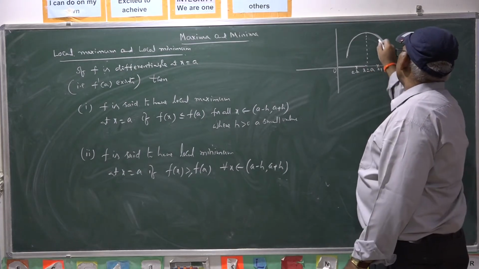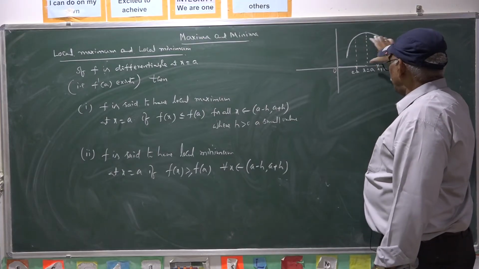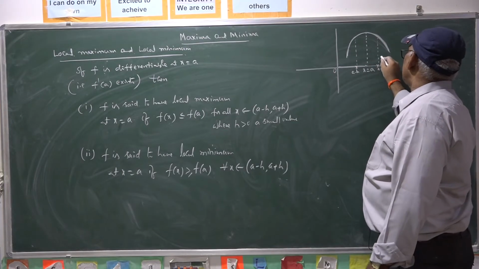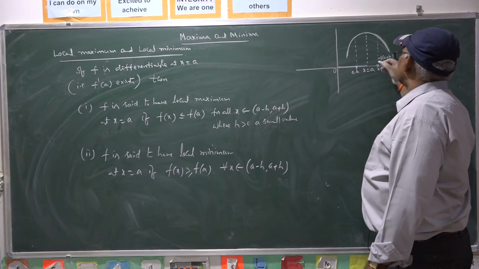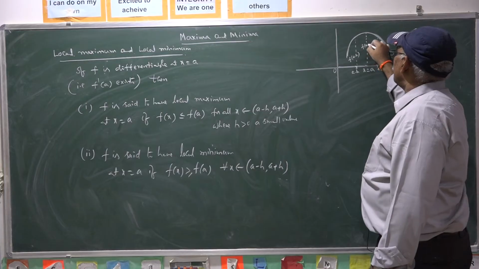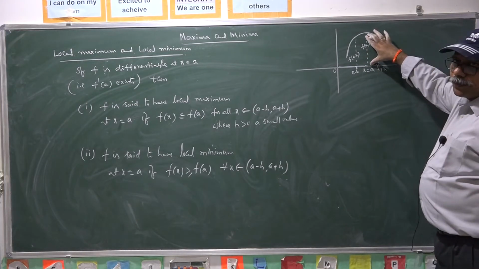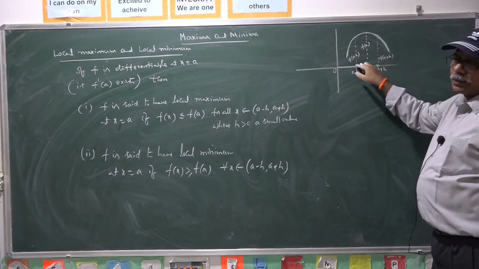So, once you consider the functional values here, these vertical lengths, it is f of a plus h, this is f of a minus h, this is f of a. Clearly, the length of f of a is more than these lengths.